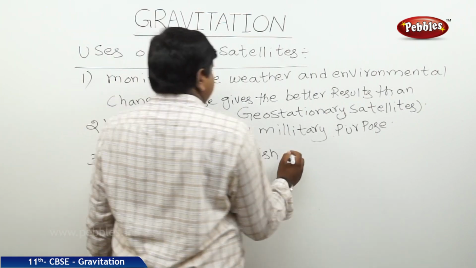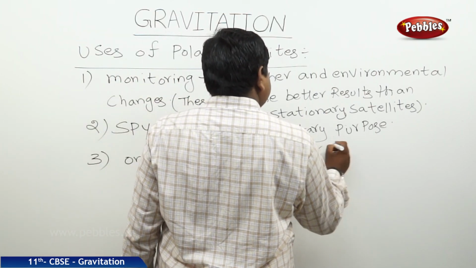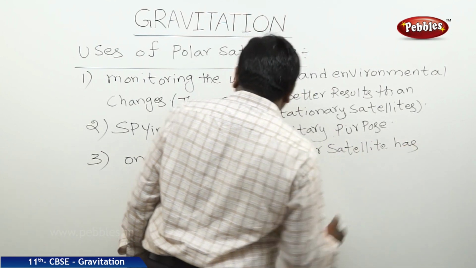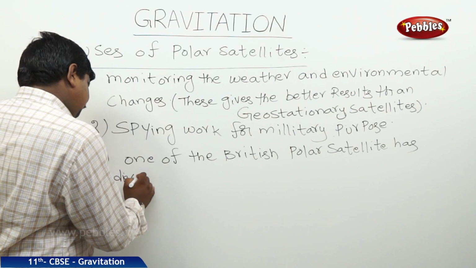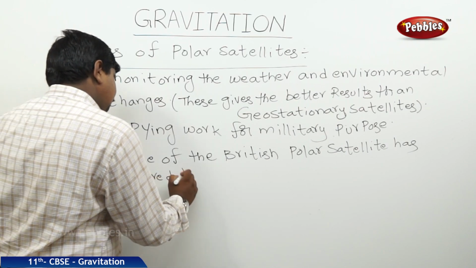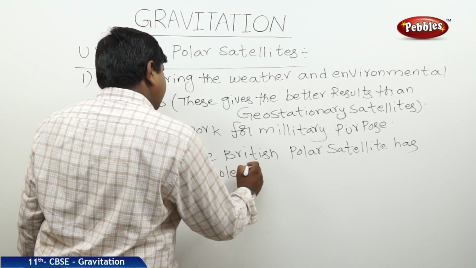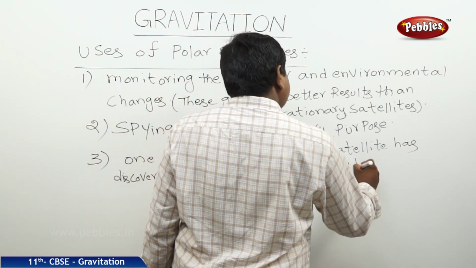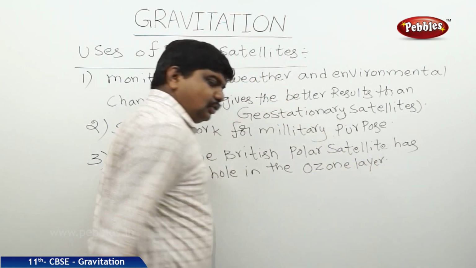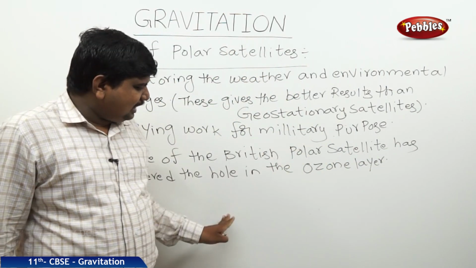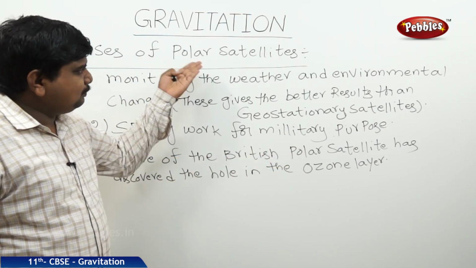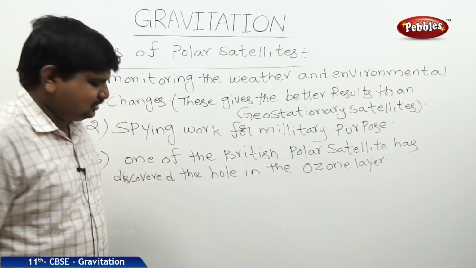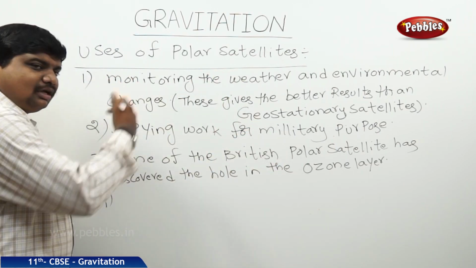So when a polar satellite is able to find the hole in the ozone layer, that means these polar satellites are able to find the topography on the different planets also. So that's why we can list out that one also, as one of the uses.